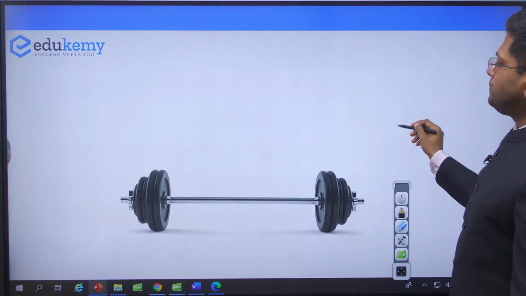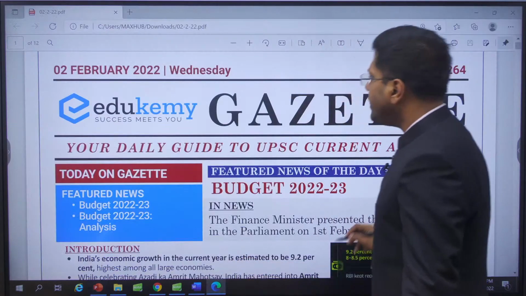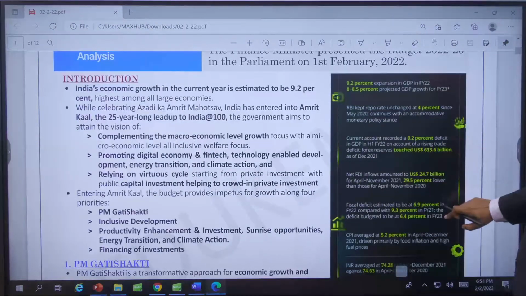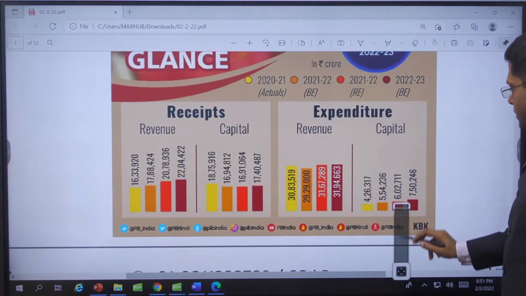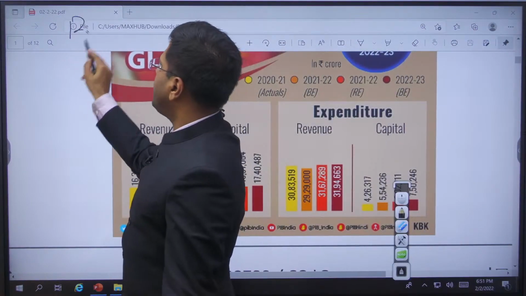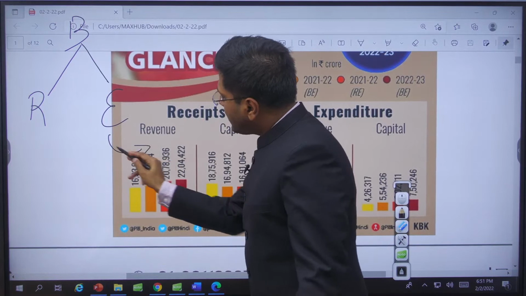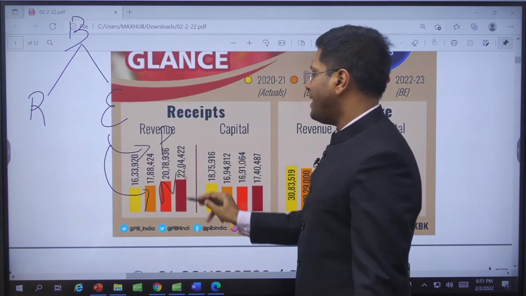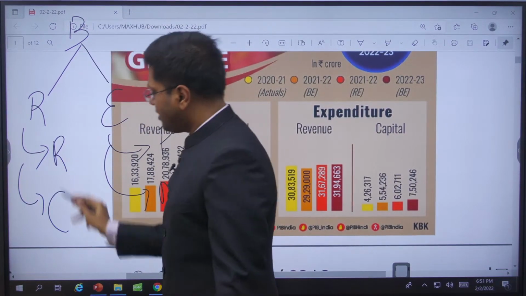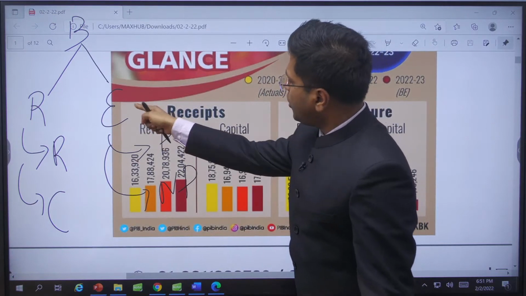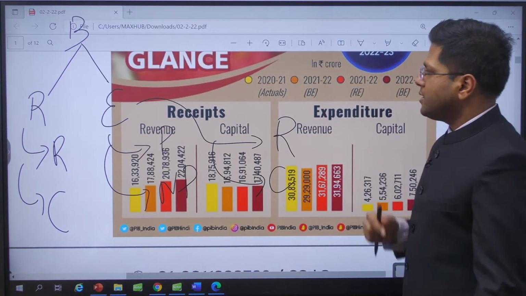So moving ahead to the budget itself, let me show you what this budget entails for us today. When you look at the budget here, this is the quick analysis of the budget. Receipts and expenditure, right? So when you look at the budget, it is about how much we have received and how much is the expenditure. Expenditure can be planned or non-planned. Receipts can be revenue receipts and capital receipts. Expenditure can also be divided into revenue expenditure and capital expenditure, right?